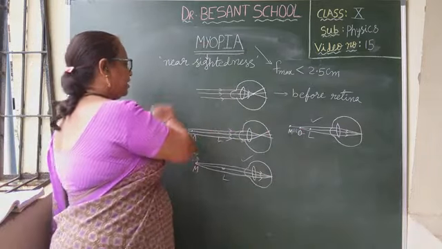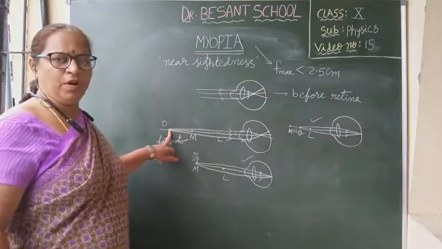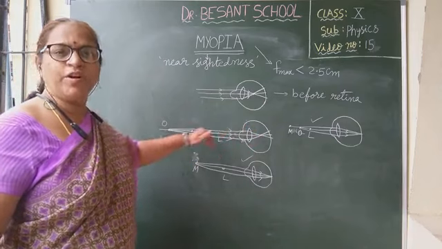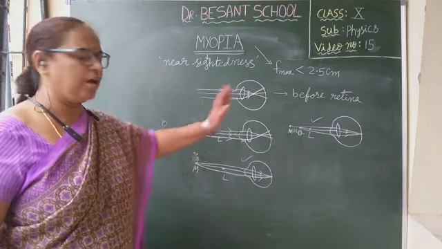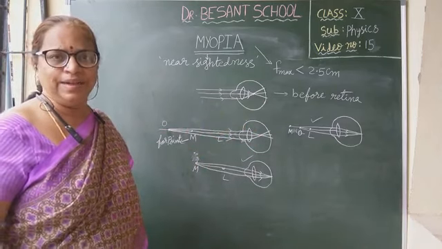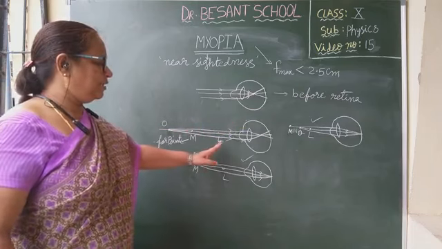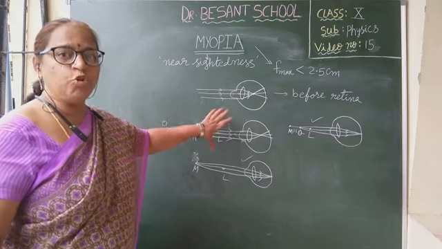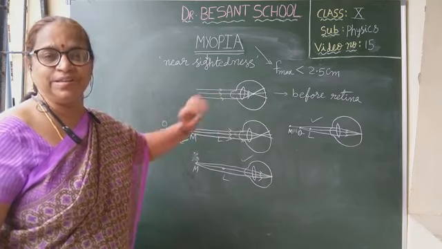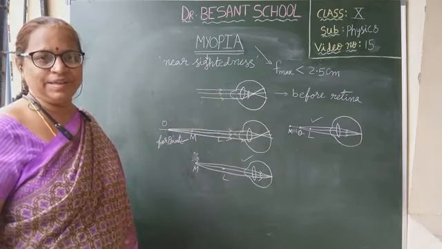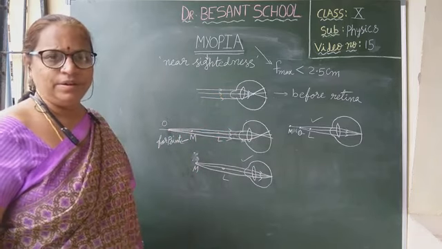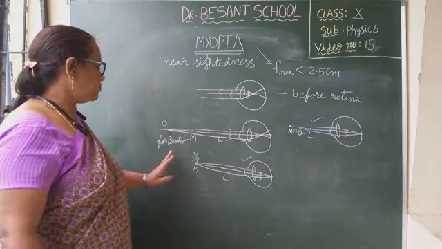But if the object is at infinity, or beyond M, that is beyond the far point, then the image is forming before the retina. It is not reaching up to the retina, isn't it? Because here the maximum focal length is less than 2.5 centimeters. Am I clear, children? This type of defect is called myopia.